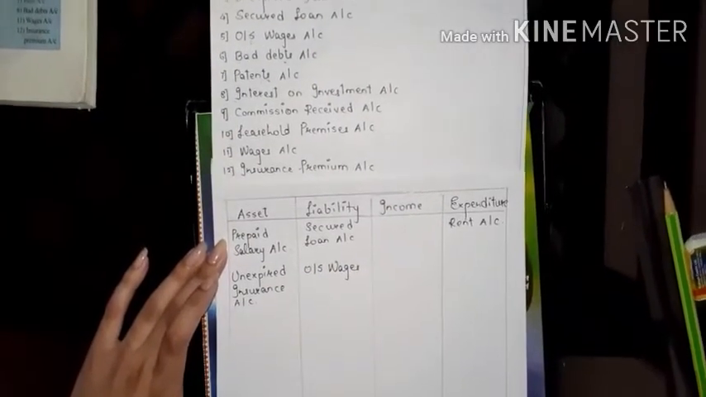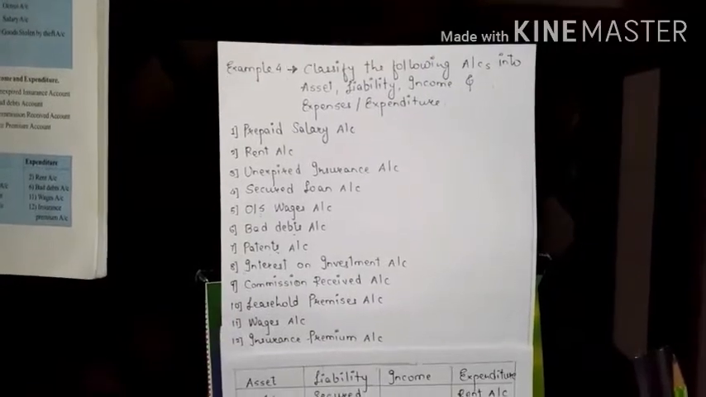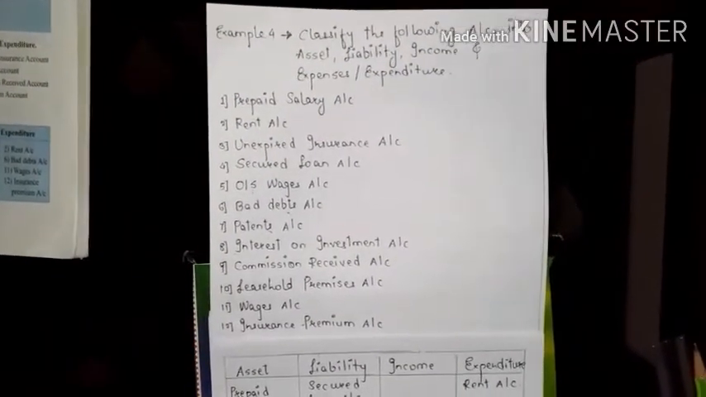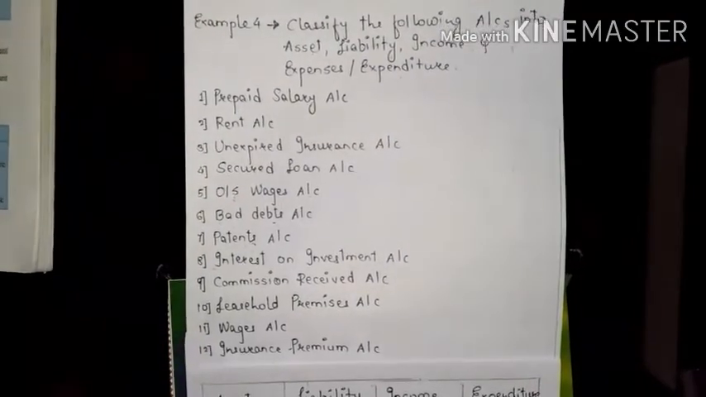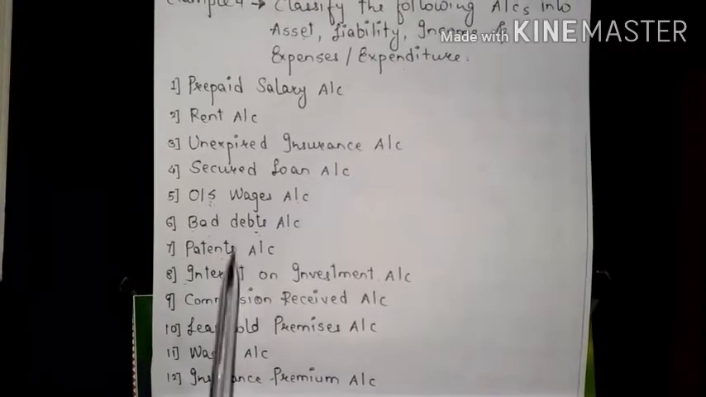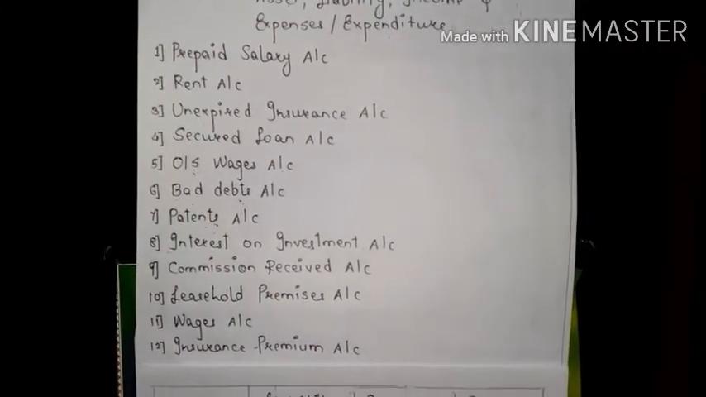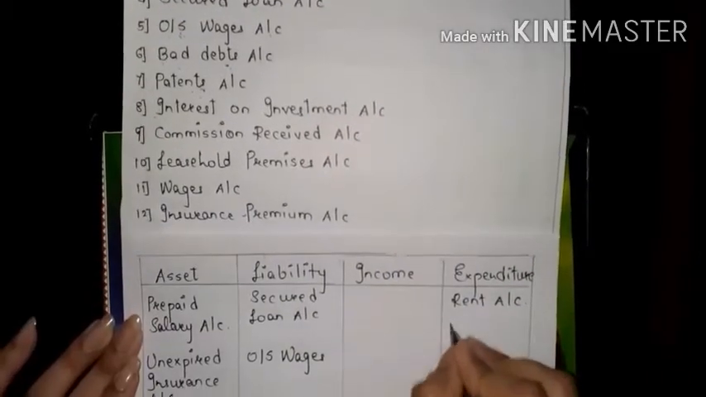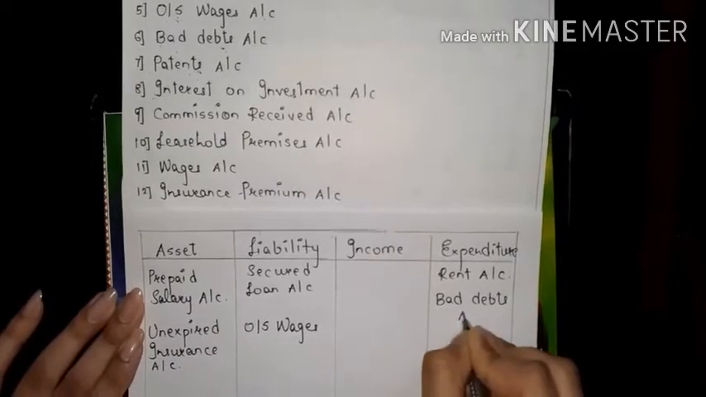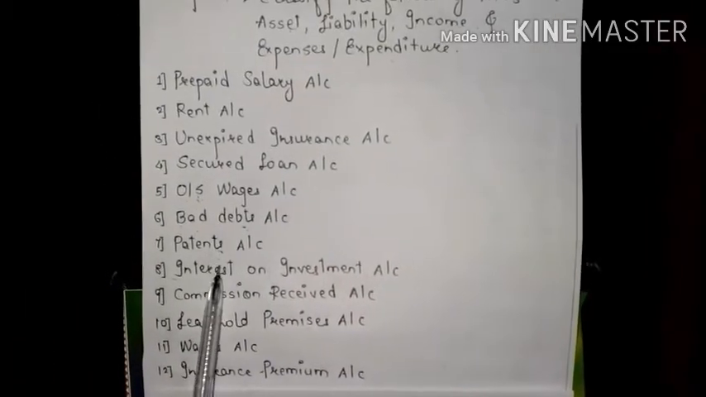Okay. Here now bad debts. Now this is going to be our expenditure, because these are the debts which cannot be recovered anytime soon. Once the amount is lost, it is lost. That is called bad debts. So it is going to be our sole expenditure. Bad debts account.